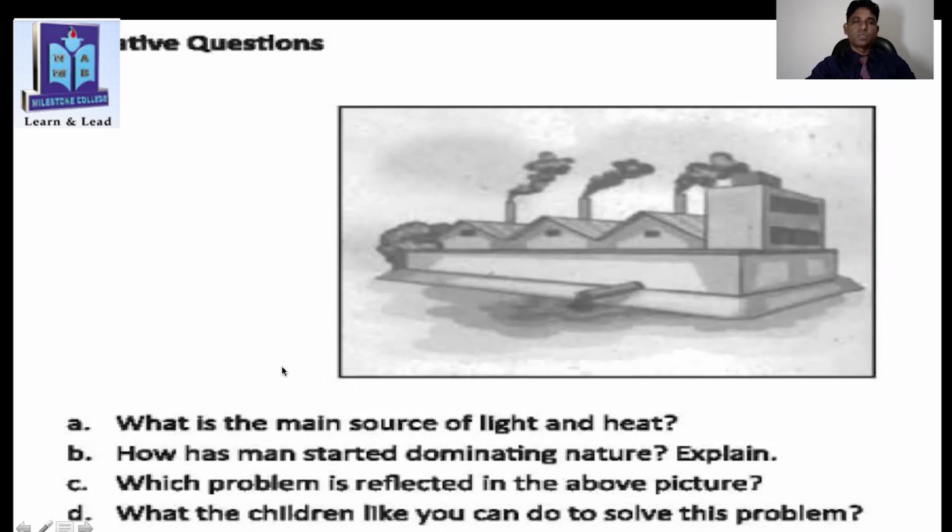Okay. So, first question here, what is the main source of light and heat? Second question here, how has man started dominating nature? Explain. And third question here, which problem is reflected in the above pictures? And finally, D number, you can see here, what the children like you can do to solve this problem. So here students, 5 questions you have to give answer, but I will help you to give the answer.